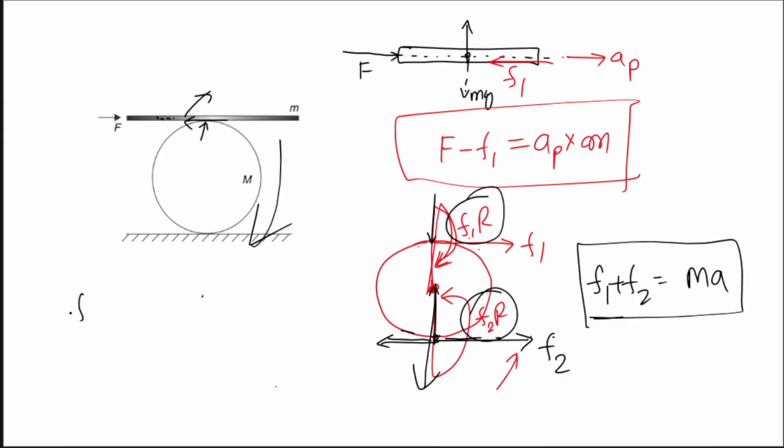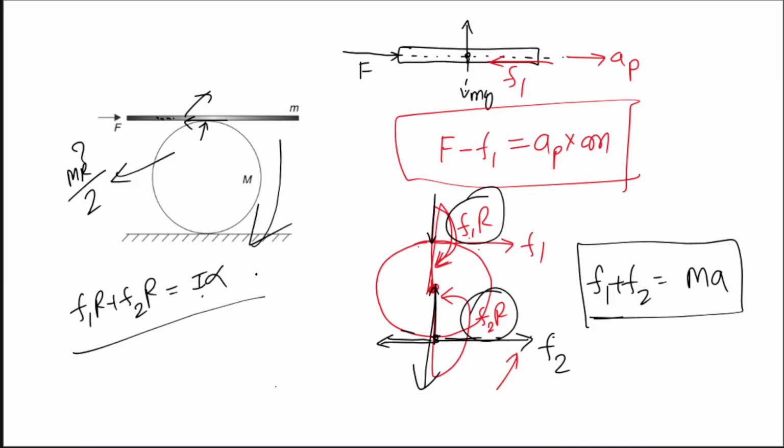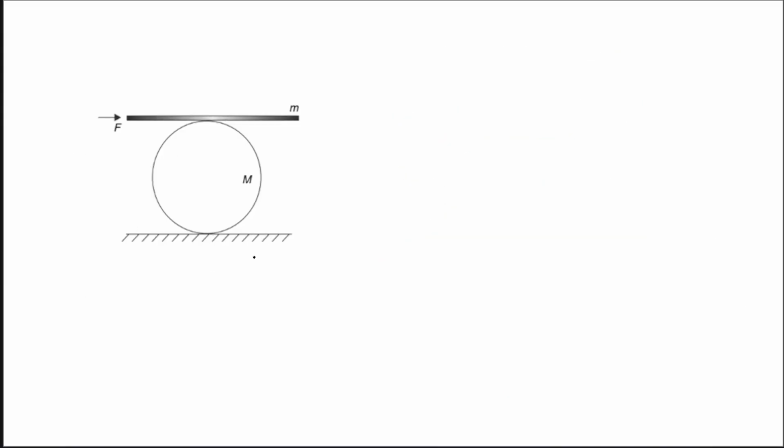So net torque, you write F1R plus F2R, and this is equal to how much? I alpha. Since this is a cylinder, its moment of inertia is mr square by 2. So we are getting 3 force and torque equations, right? 2 force equations, 1 torque equation. Done? And what else can we do? Look, here F1 plus F2 you write as I alpha by R. Now we can write the constraint relation also.